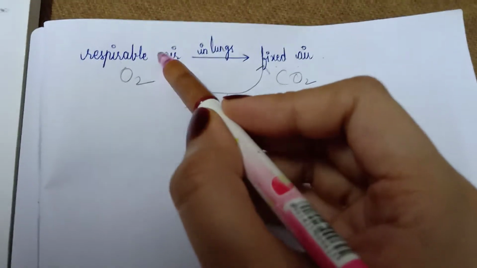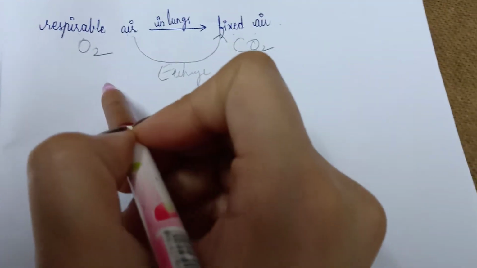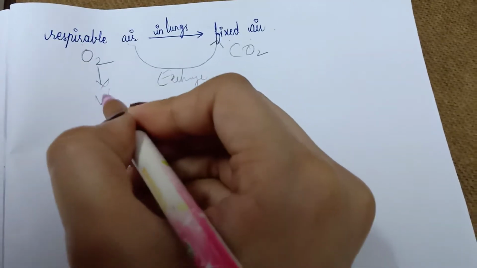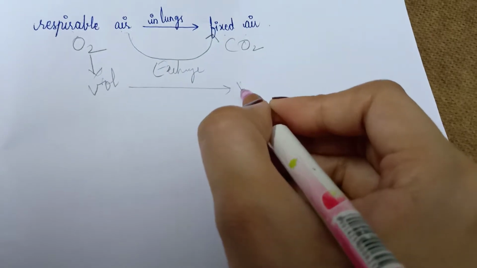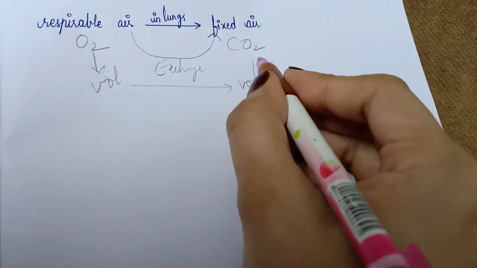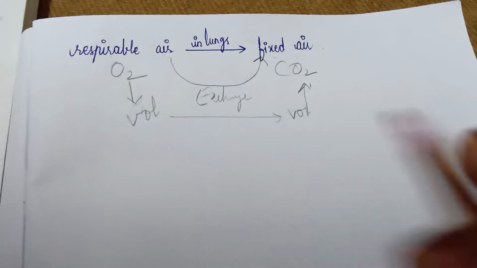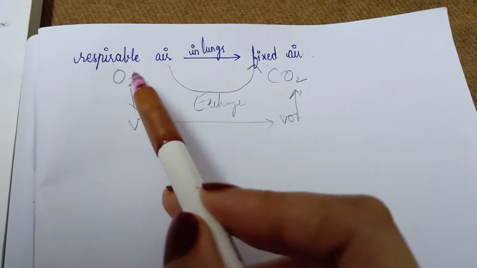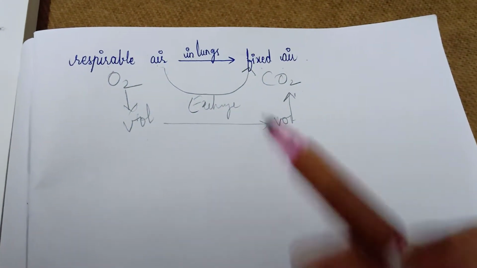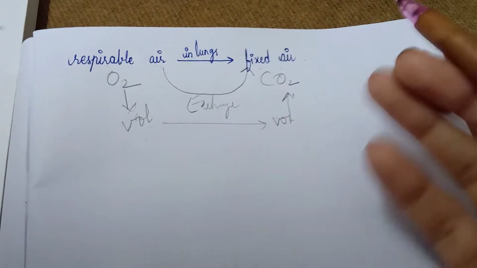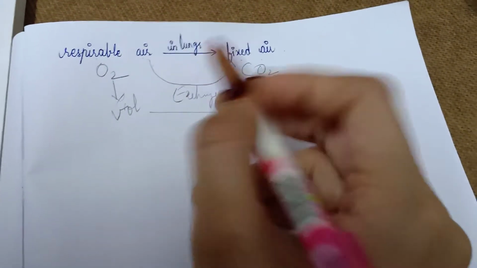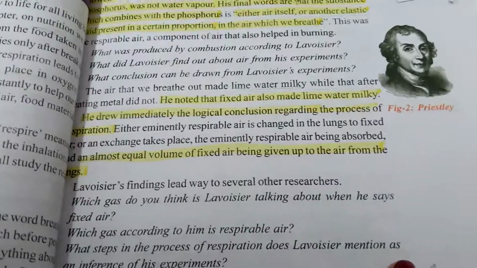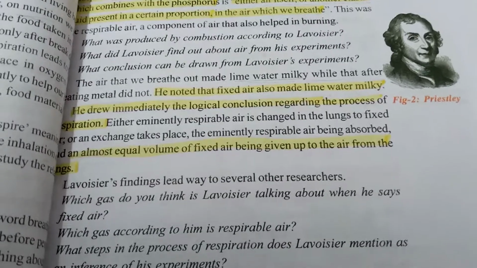Simple. So the volume of respirable air we take inside the body, an equal volume of carbon dioxide is released. I mean the volume of oxygen taken inside the body is equal to the amount of carbon dioxide released outside of the body. And here exchange of gases takes place inside the lungs. This was noted by Lavoisier, and it was his final conclusion about his experiments.